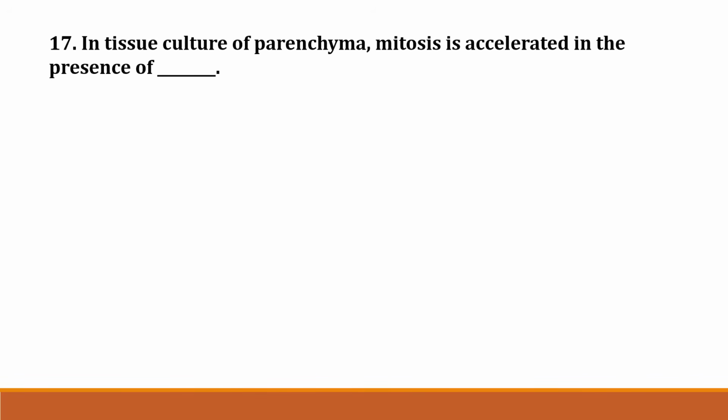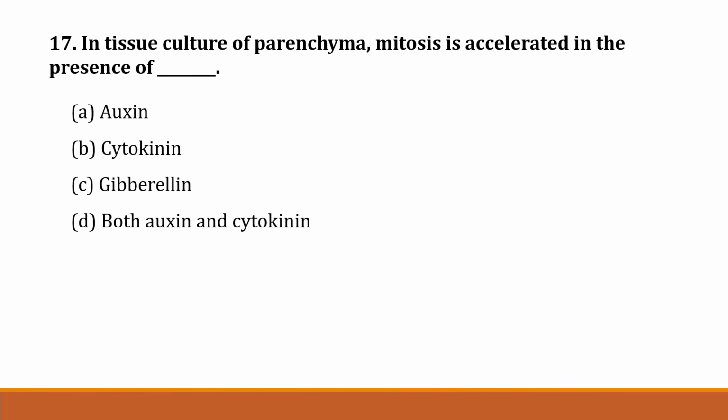Then question number 17. In tissue culture of parenchyma, mitosis is accelerated in the presence of this. Option A. Auxin. Option B. Cytokinin. Option C. Gibberellin. Option D. Both auxin and cytokinin. Correct answer is option D. Both auxin and cytokinin.